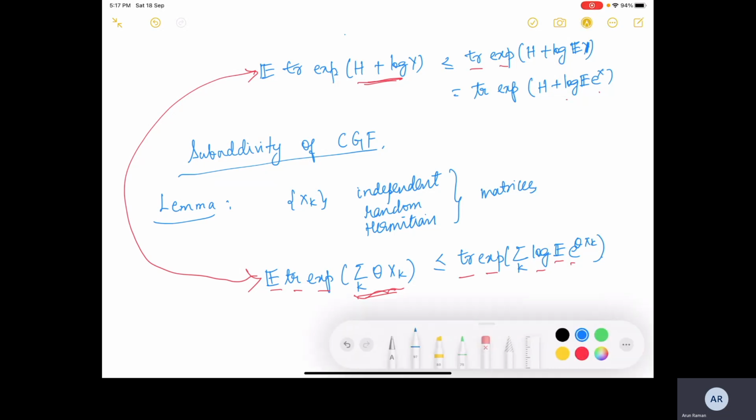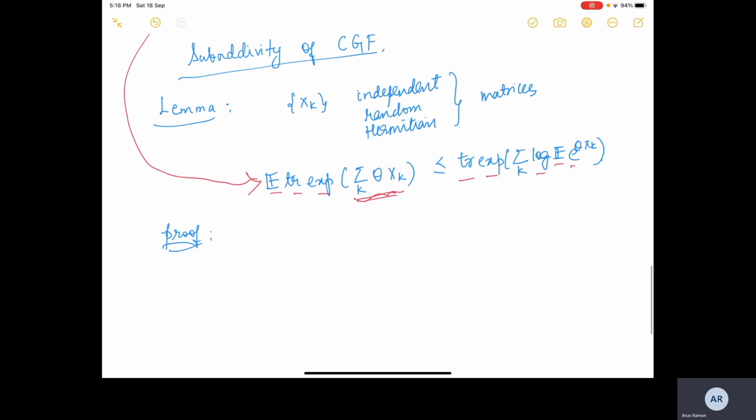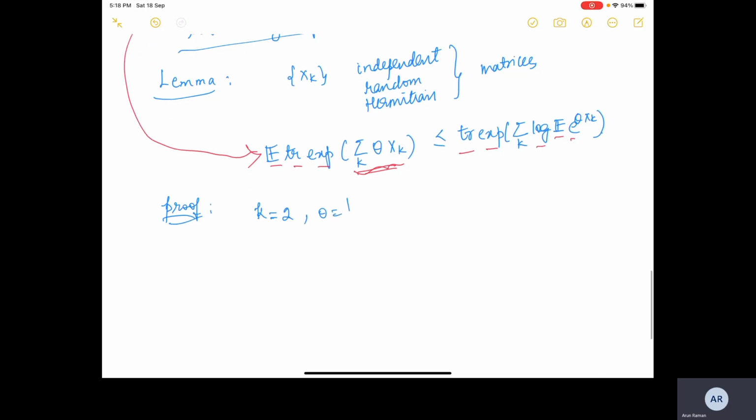So something has to be done for the expression inside the summation. There is one trick for that proof, and it basically solves the proof. We will prove it for k equal to 2 and theta equal to 1, and the proof can be generalized very easily. Just to give you an idea of how the proof works: the expected value of trace exponential of X1 plus X2. Since X1 and X2 are independent, we can write this as follows.